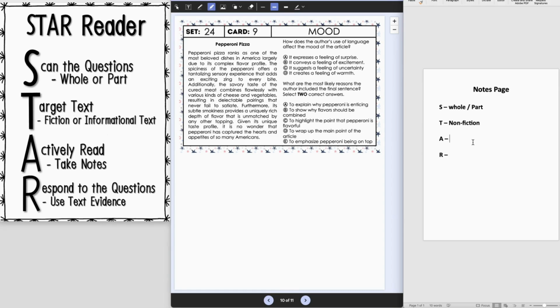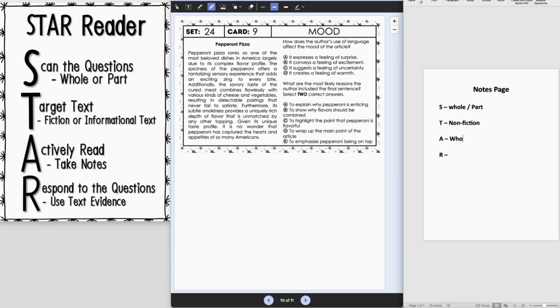Pepperoni ranks as one of the most beloved dishes in America, largely due to its complex flavor profile. The spiciness of the pepperoni offers a tantalizing sensory experience that adds an exciting zing to every bite. Additionally, the savory taste of the cured meats combine flawlessly with various kinds of cheese and vegetables, resulting in delectable pairings that never fail to satiate. Furthermore, its subtle smokiness provides a unique, rich depth of flavor that is unmatched by any other topping. Given its unique taste profile, it is no wonder that pepperoni has captured the hearts and appetites of so many